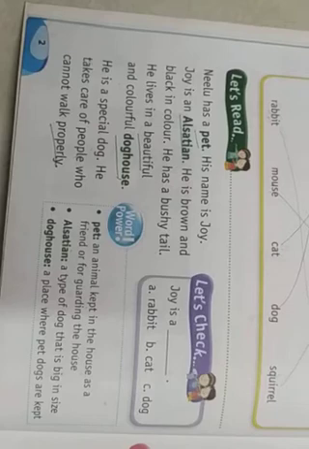He is brown and black in color and he is having a bushy tail and he lives in a beautiful and colorful dog house. And he is a special dog. He takes care of a person who can't walk. Understood? Okay, shall we move on?